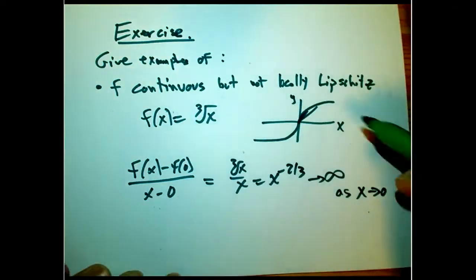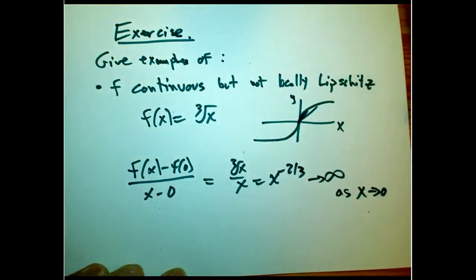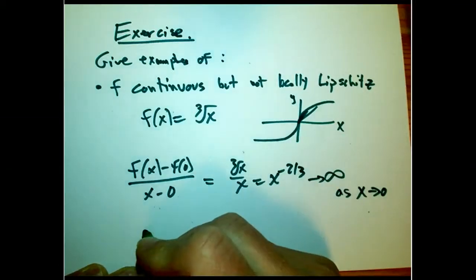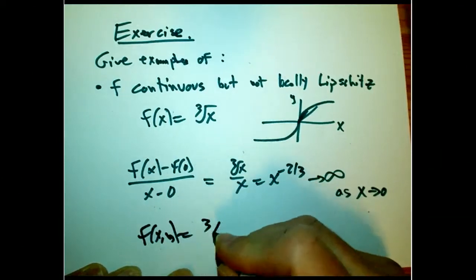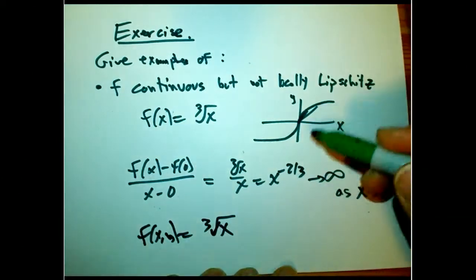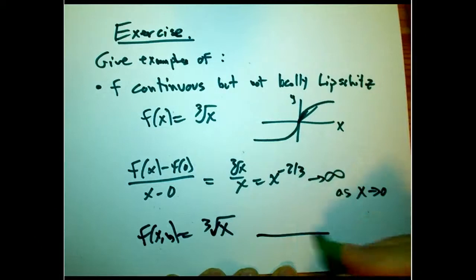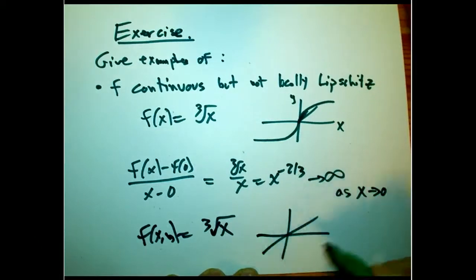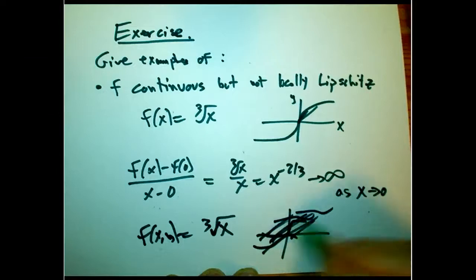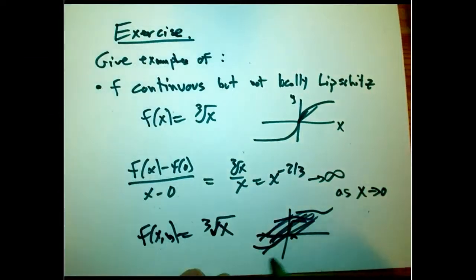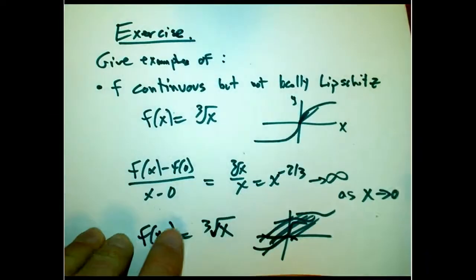If we want something in 2 dimensions, I was trying to think if there's anything we needed to focus on that's really subtle or different in 2 or more dimensions, but not so much. So you could just say f of x,y is the cube root of x. That's kind of hard to draw, but it has that same shape in one direction and then is constant in the other direction.